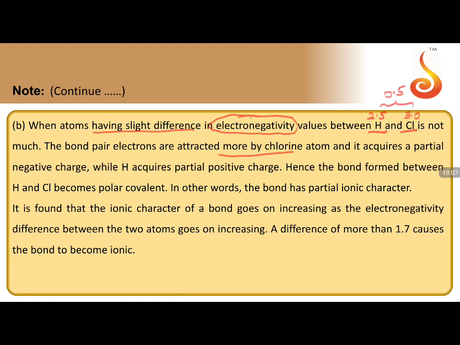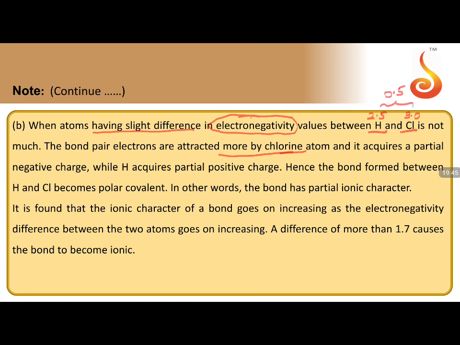So if you talk about a hydrogen atom, it has no electronegativity. A chlorine atom, it has no electronegativity. But if that atom is a bonded atom, now chlorine gets the electronegativity character, and hydrogen gets the electronegativity character. So now, the tendency of a bonded atom to attract the shared electrons towards itself. Among hydrogen and chlorine, which atom has more electronegativity or more tendency to attract? Chlorine.